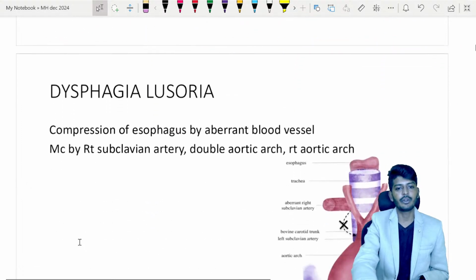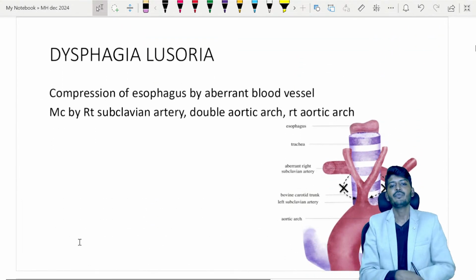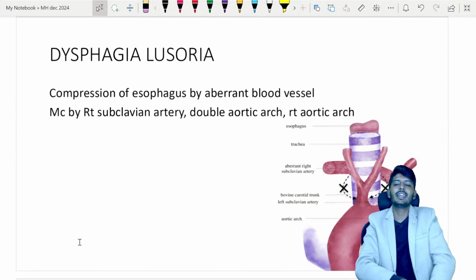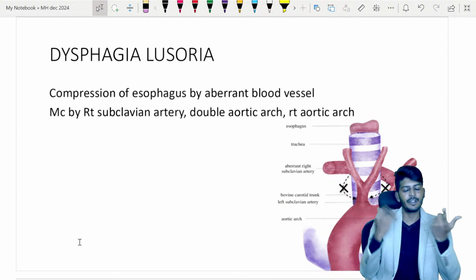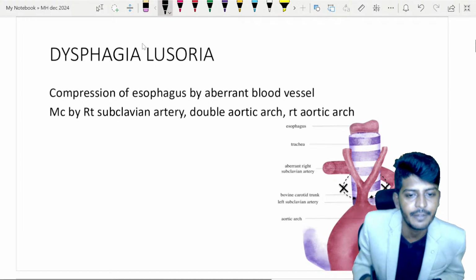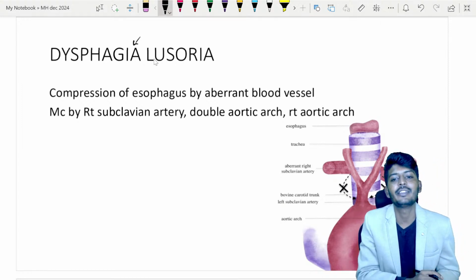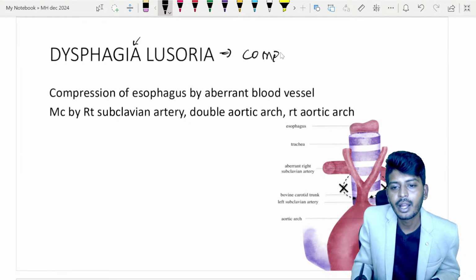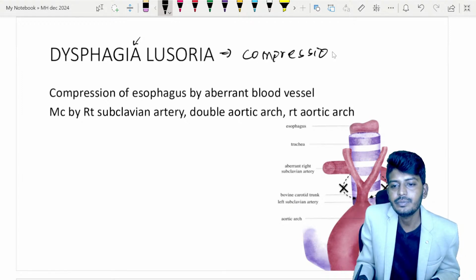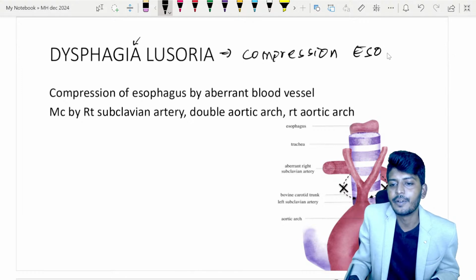All right, let's go to the next one, dysphagia lusoria. It's not commonly asked, but if they ask, the question is which artery causes it. First let's understand dysphagia. Dysphagia means difficulty of swallowing. Dysphagia lusoria means compression of the esophagus by an artery.